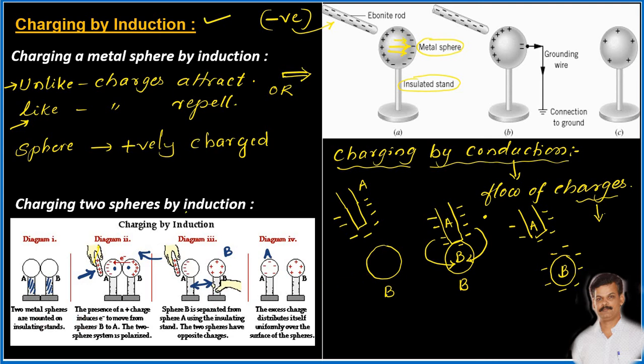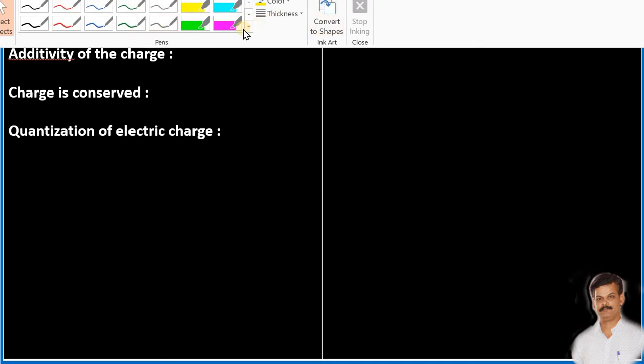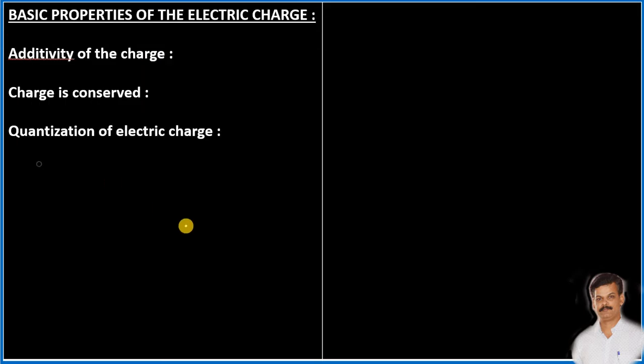Now, we are moving towards another concept, that is, the basic properties of electric charge. We know only one property of electric charges, that is, like charges repel each other and unlike charges attract each other. Apart from this basic property, there are some other properties also. Now let us understand those properties one by one.